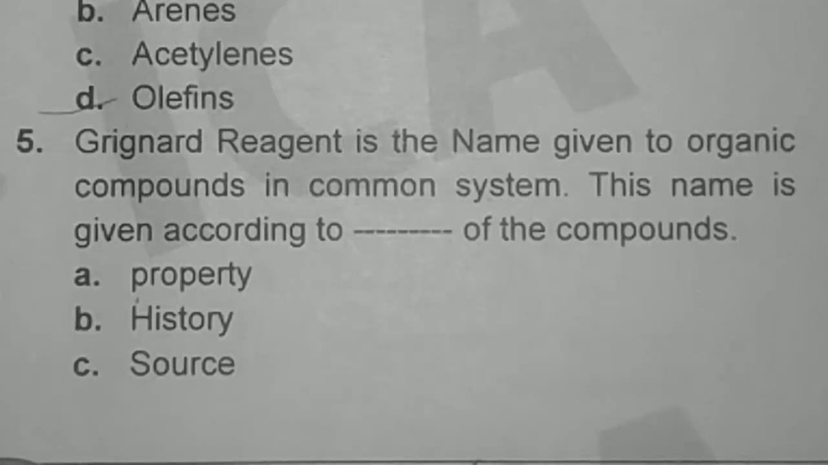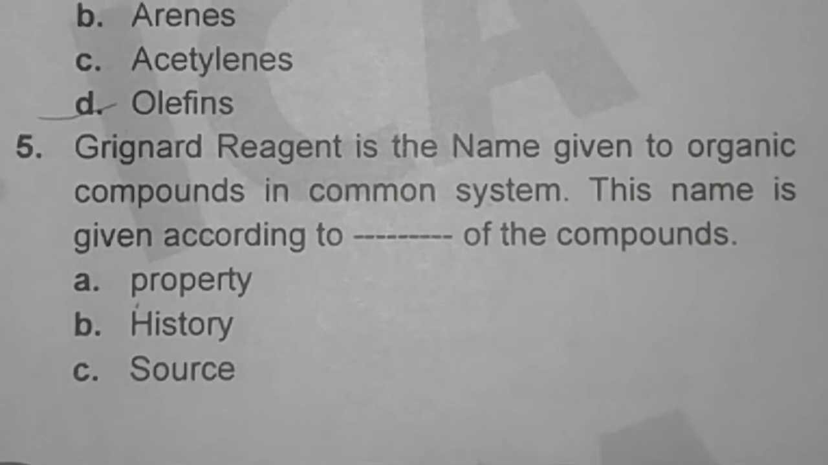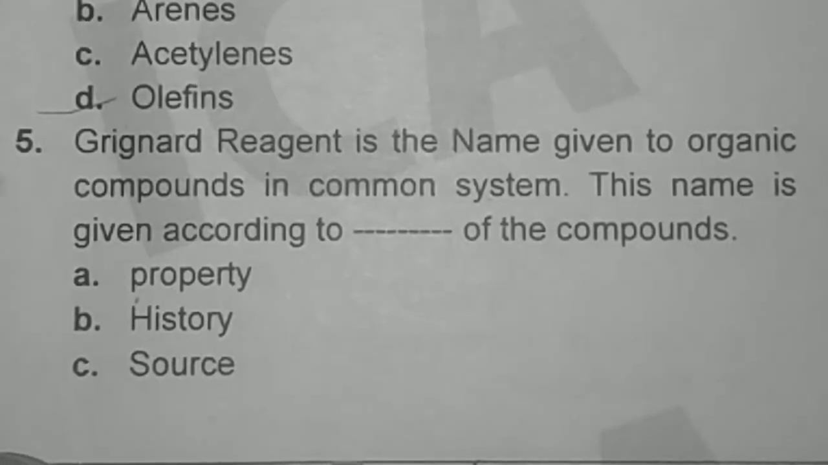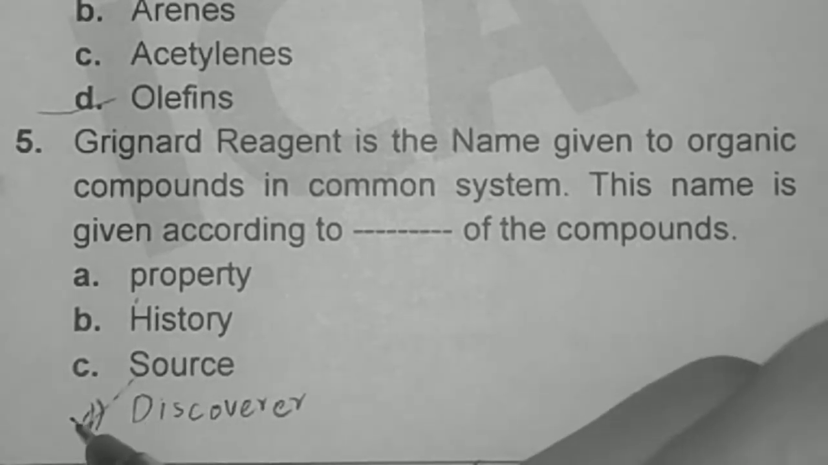Grignard reagent is the name given to the organic compound in the common system. This name is given according to the property, history, source, or discovery, and option D is discovery. So option D is correct here. Its name is given according to the scientist's name, so the name is Grignard reagent. Here option D is correct.